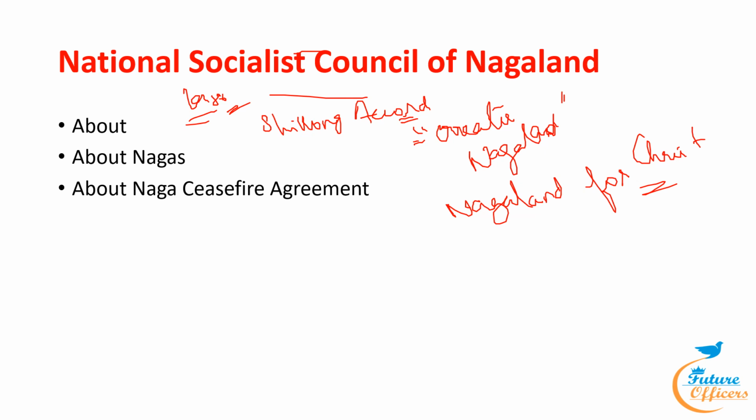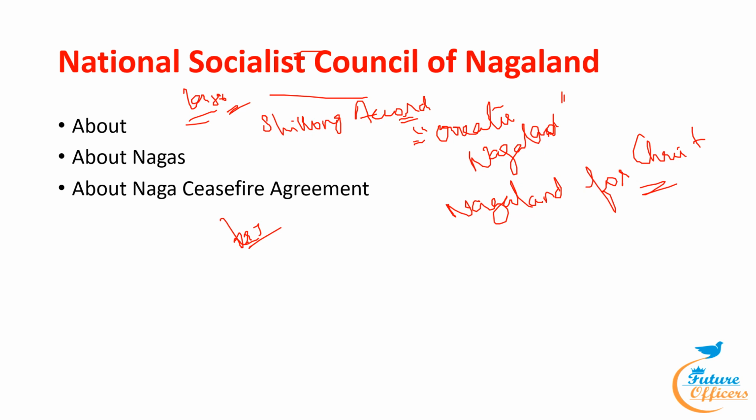It has broken up into two factions, that is, National Socialist Council of Nagaland IM and K. These are the two factions. Now, the IM is regarded as the more potent of the two rebel factions. A formal ceasefire agreement with the government of India was signed in 1997. In 2015, a framework agreement was signed with the intention of resolving the Naga issue politically.